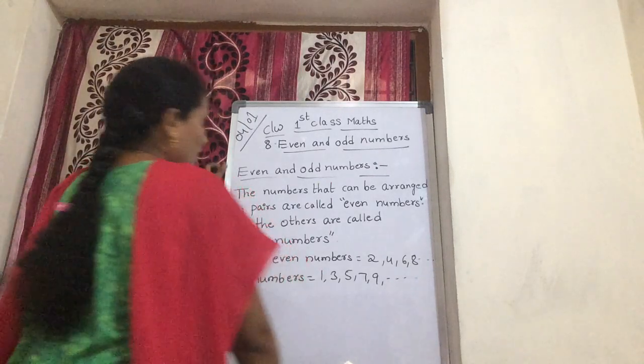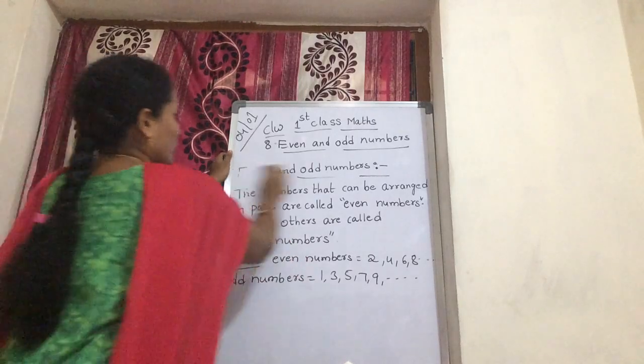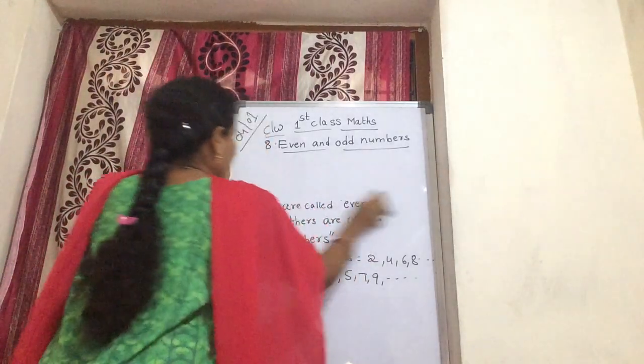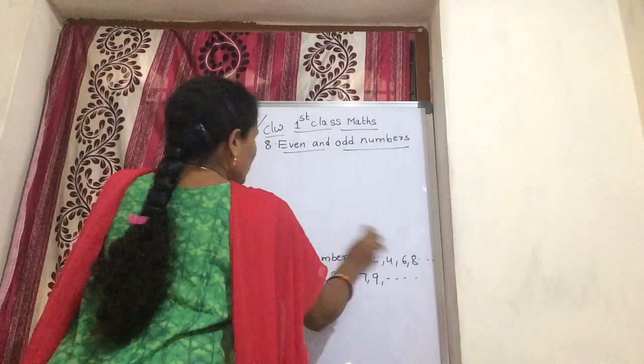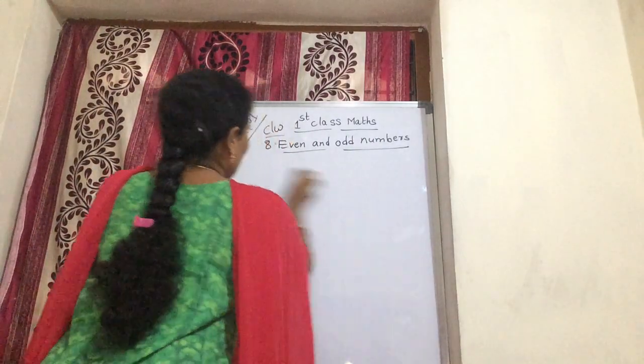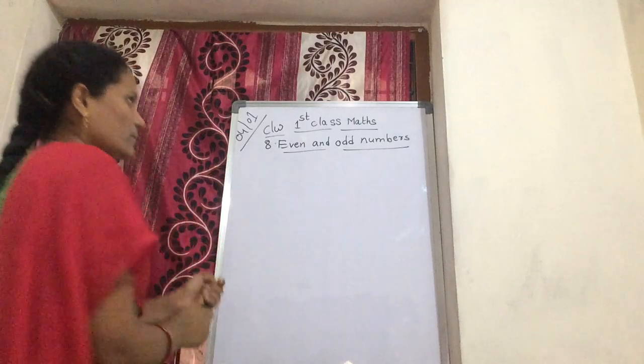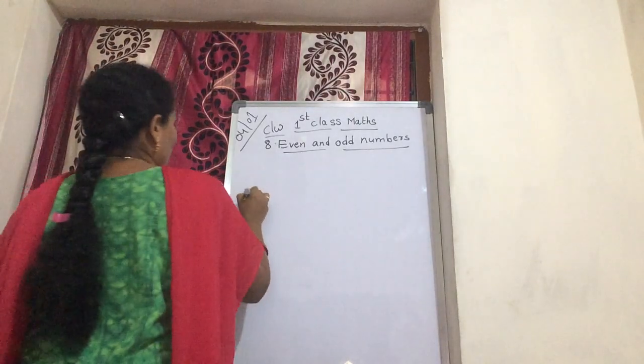Now next I will explain. Don't write in your classwork, Amma. Okay, we can understand what is the even number and what is the odd number. For example, one more example, Amma.